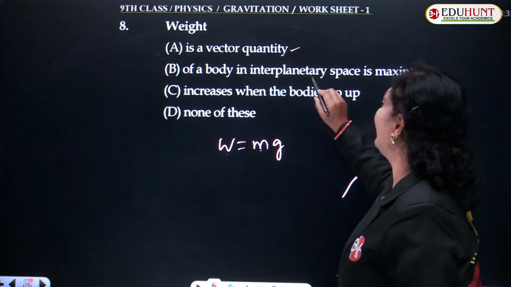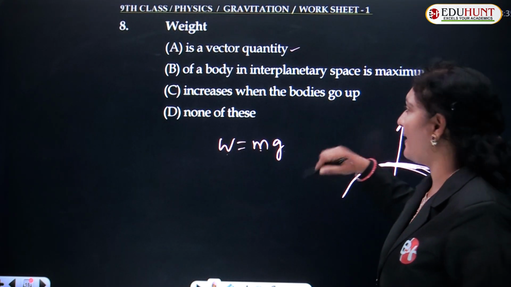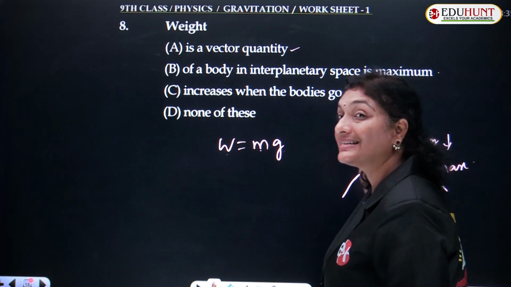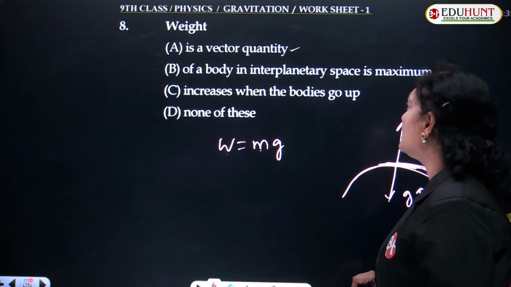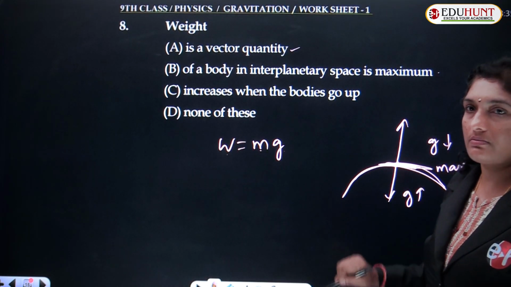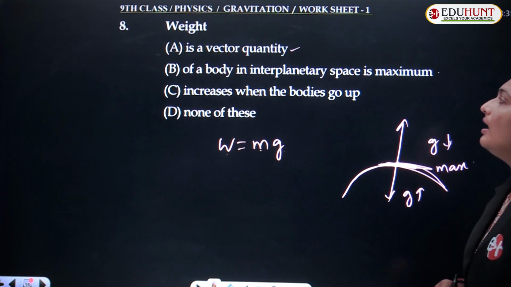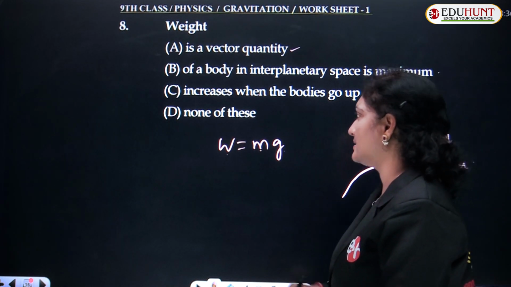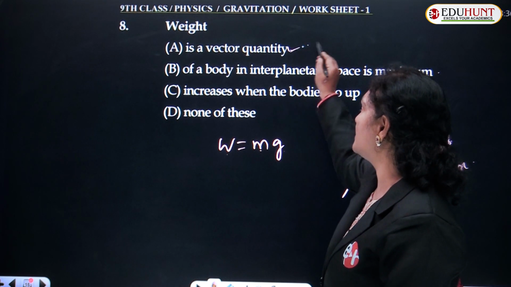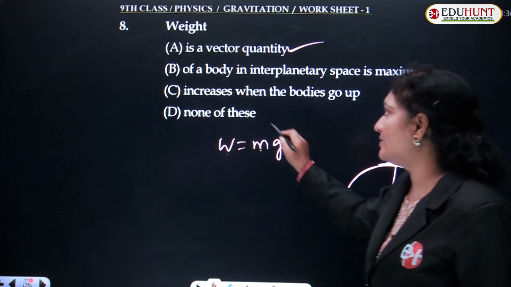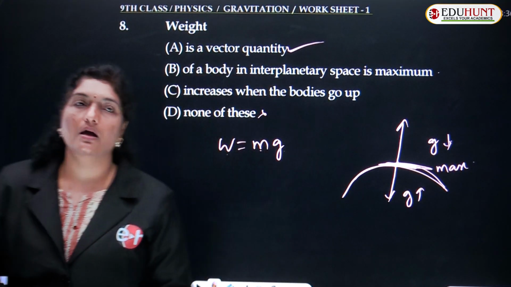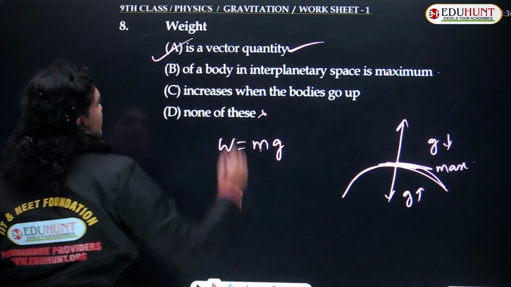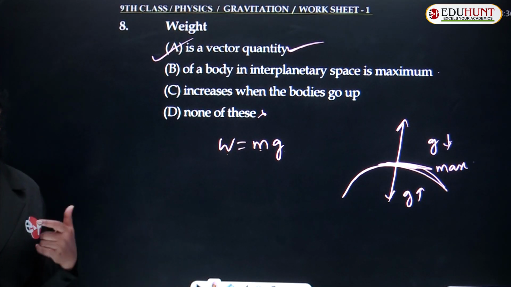So, in interplanetary space it is not maximum. Increases when the body goes up? No. When the body goes up, the value of g decreases and hence the weight also decreases. None of these is also a wrong choice. The only correct option is option A, that weight is a vector quantity.